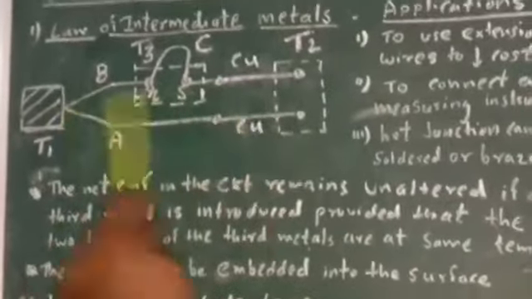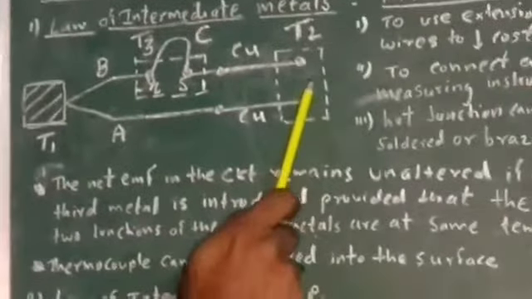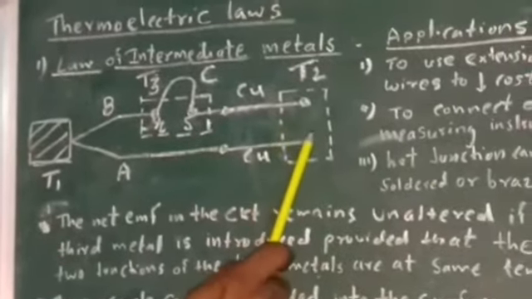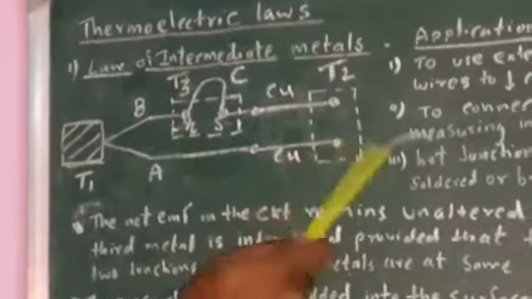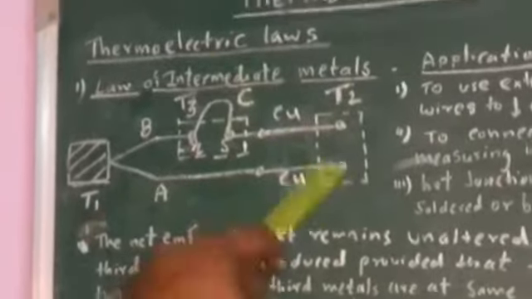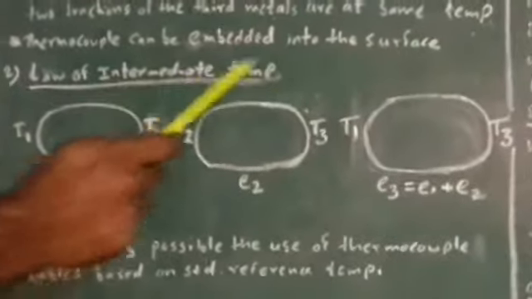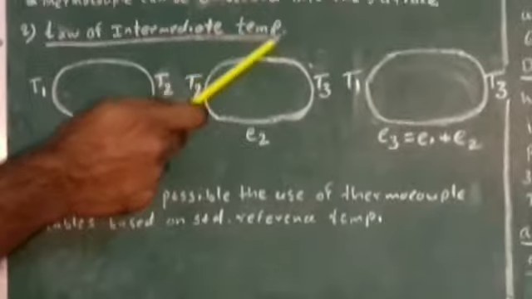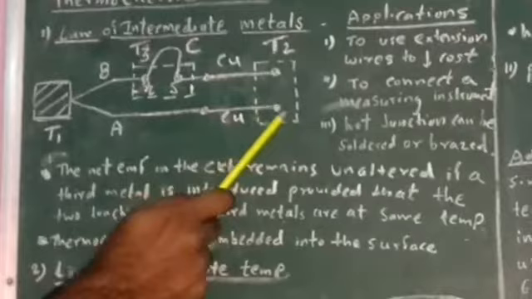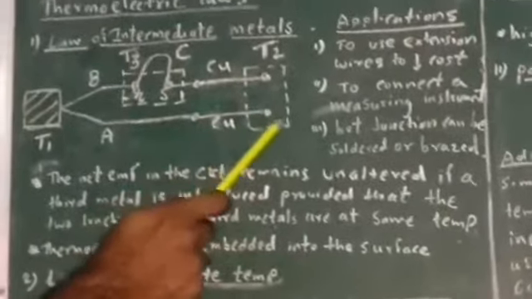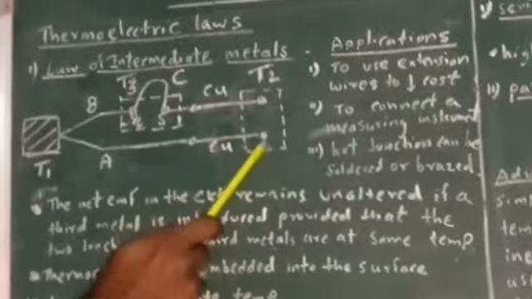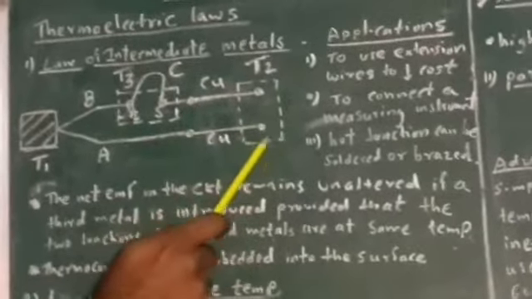So some EMF is lost because of that 20 degree to 0 degree temperature difference. So we have to add that EMF from the calibration tables, and this is how this law is applicable here. Because of this law, it is not necessary for us to maintain exactly 0 degree at the reference junction. Even if that temperature deviated from 0 degree Celsius, still we can measure that lost EMF from the tables. And this is only possible because of this law.